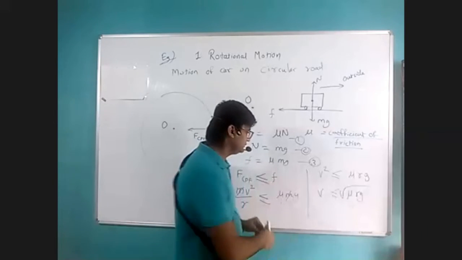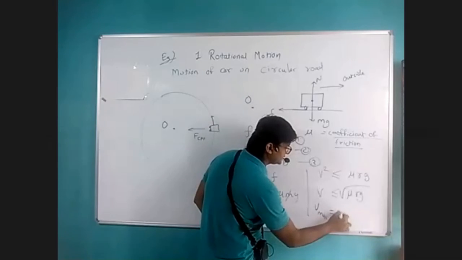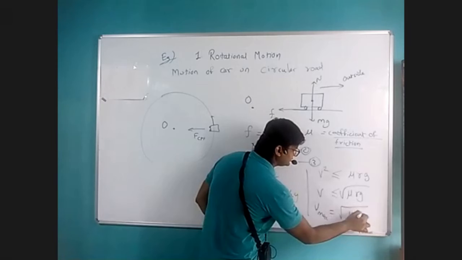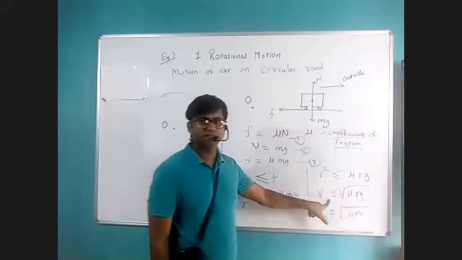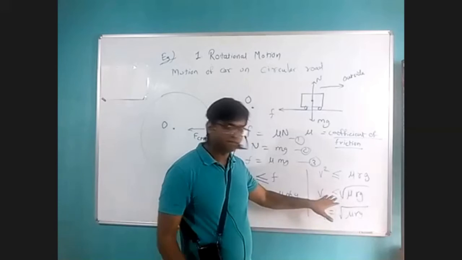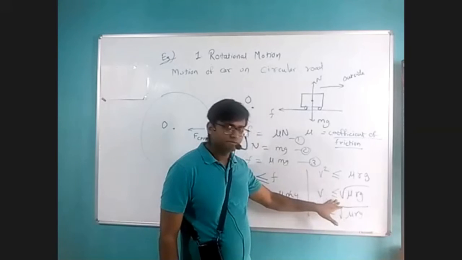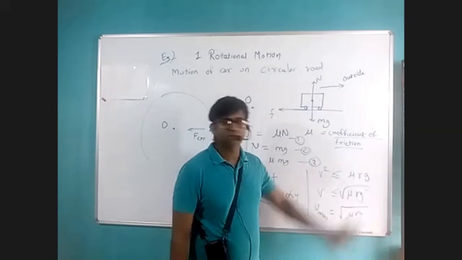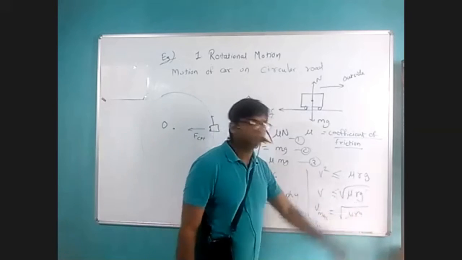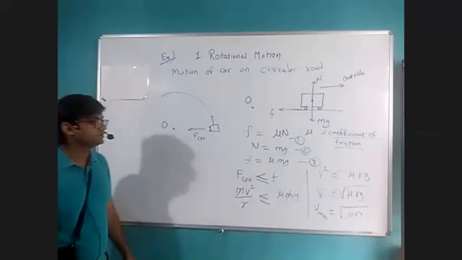So what could be the maximum case? V max could be the square root of mu rg. This relation tells us that the vehicle speed at any instant while it is moving on a circular road should be less than or equal to the square root of mu rg. So this gives you the upper limit of velocity of a vehicle on a curved road.